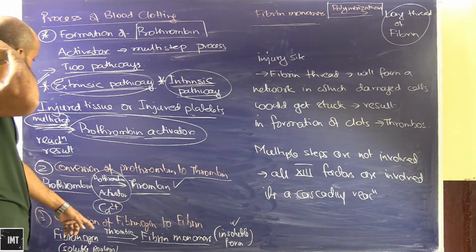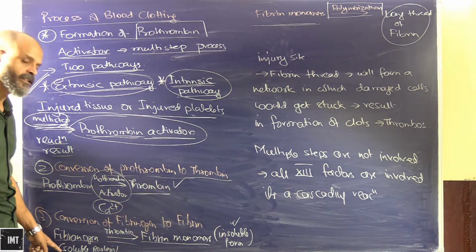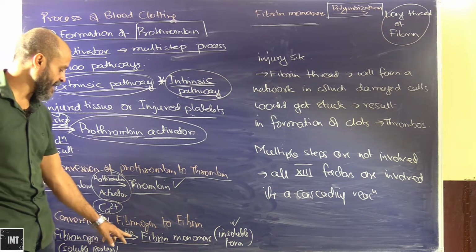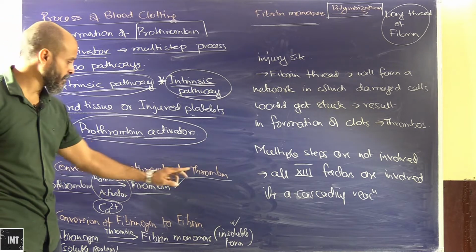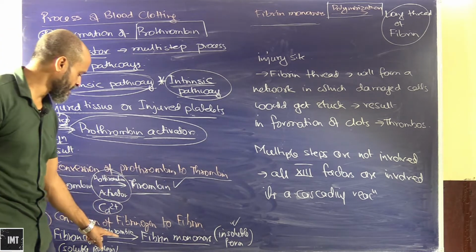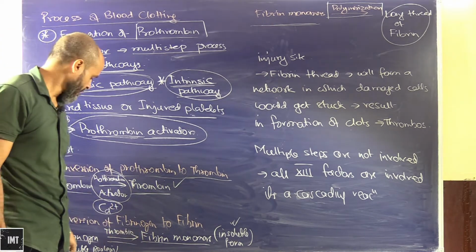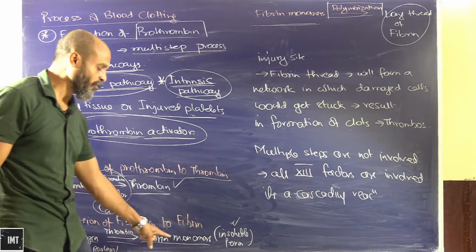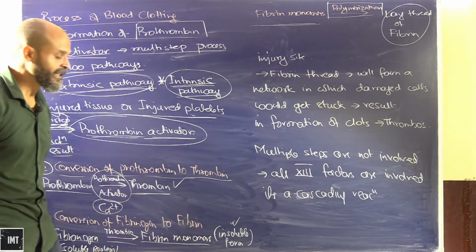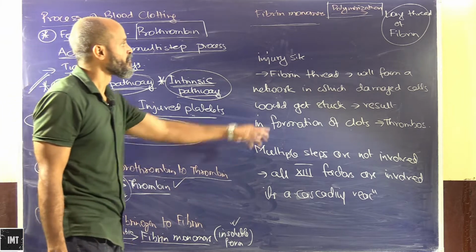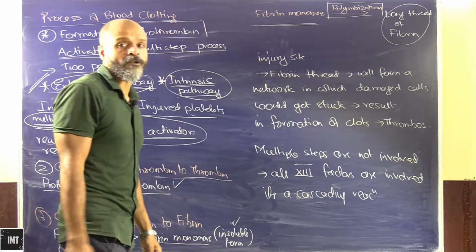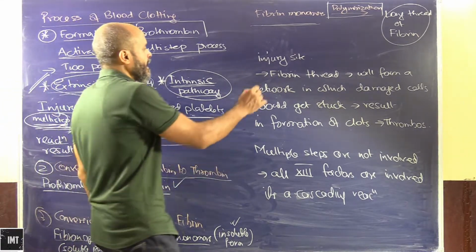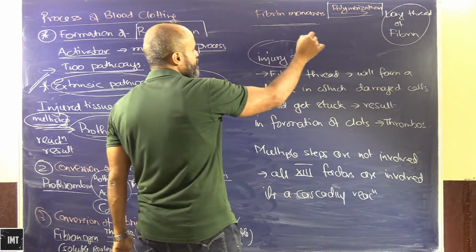So fibrinogen is a soluble protein. By the action of thrombin, which is produced when prothrombin gets converted into thrombin, the thrombin acts on fibrinogen to form fibrin monomers, an insoluble form. These fibrin monomers on polymerization give a long thread of fibrin.